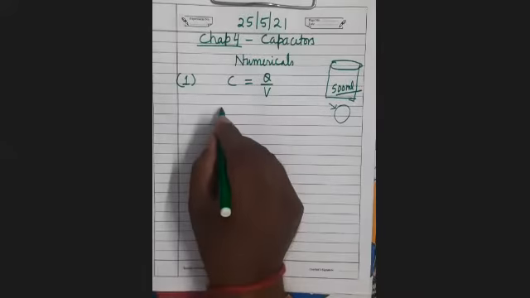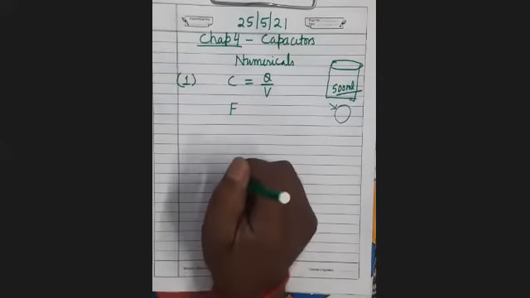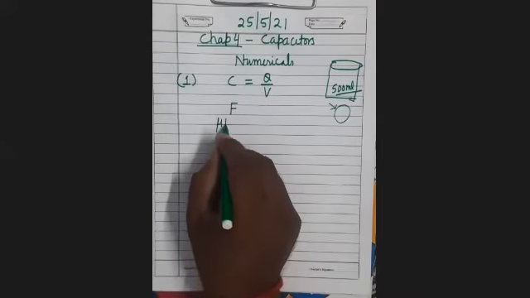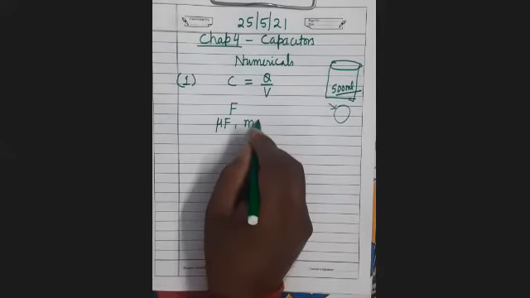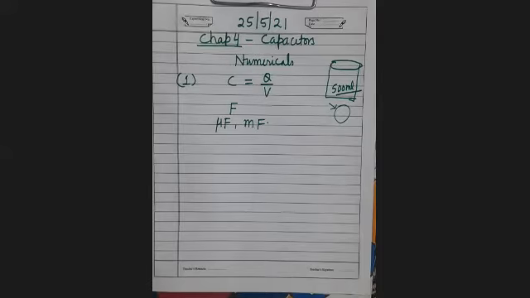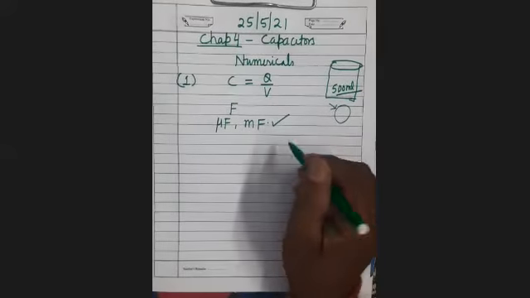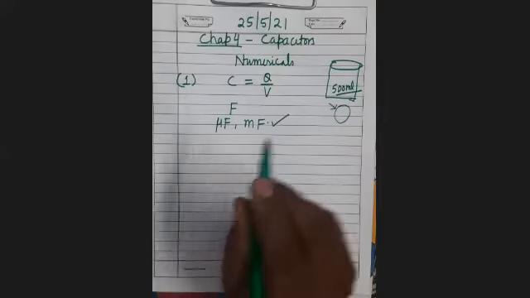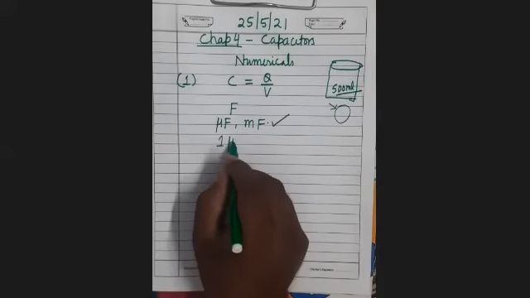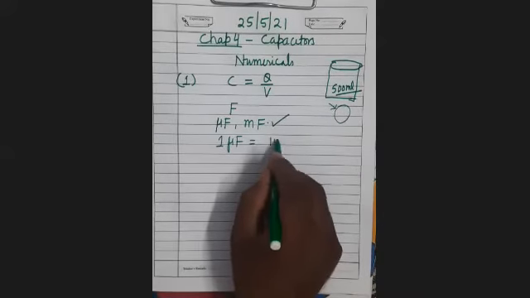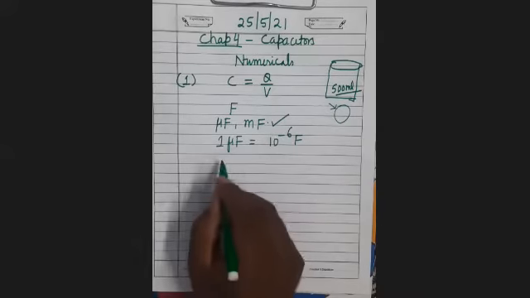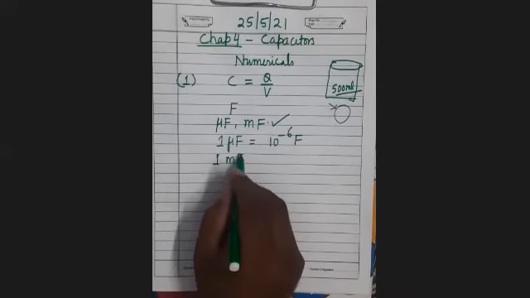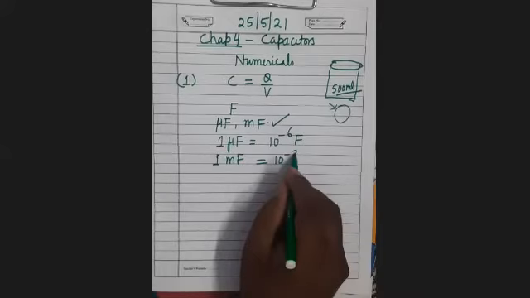What is the SI unit? Its SI unit is farad. Smaller units are microfarad, millifarad. These are the smaller units of capacitance. Now see here, farad is a very big unit, as I have already told. The generally used units are microfarad and millifarad. And you know, 1 microfarad equals 10 to the power minus 6 farad. 1 millifarad equals 10 to the power minus 3 farad.